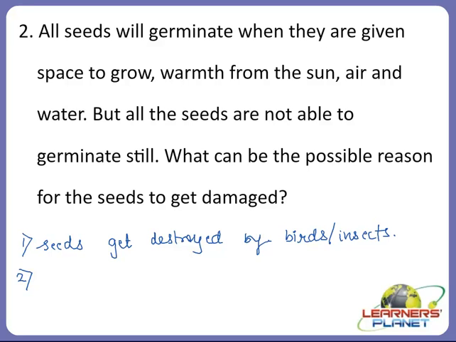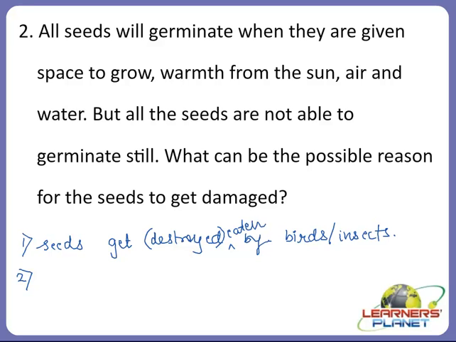In the same way, seeds are also very small babies, the babies of the plant. So the baby plant will not be able to grow into a seedling because they have been eaten, or we can also write it as that they have been destroyed by birds or insects. So they will not germinate.